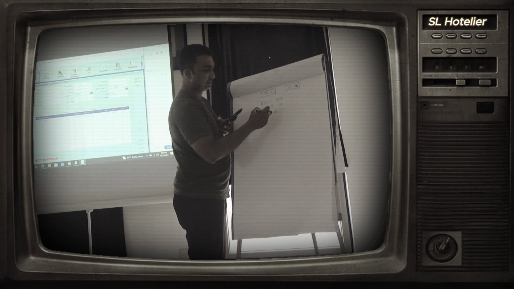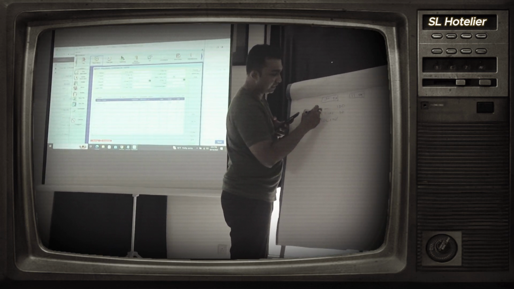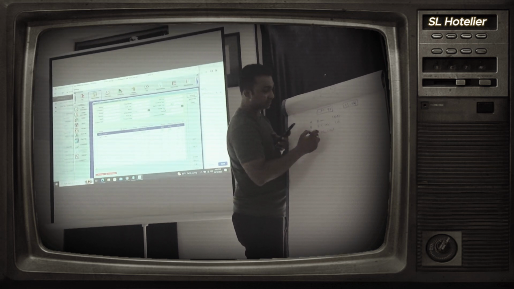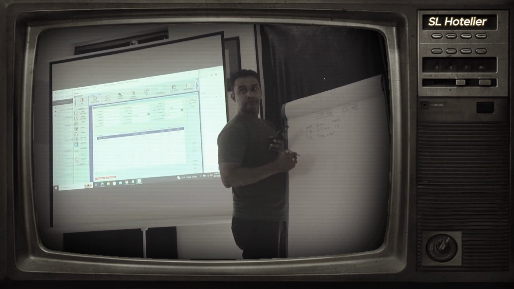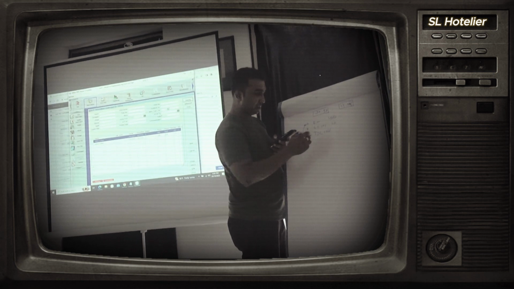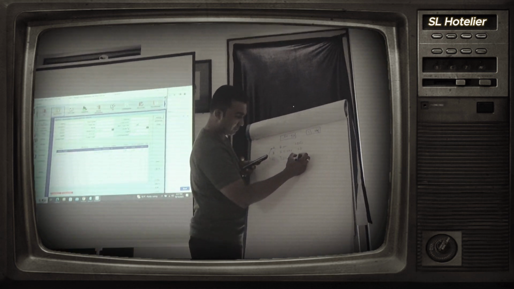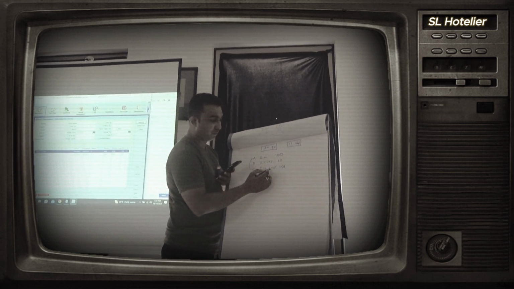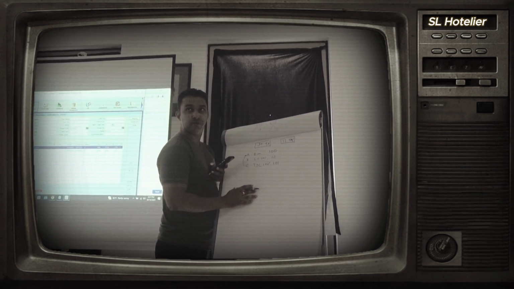Now I'll label these A, B and C. So the 1.01% is from A. From 100, 1.01% means 1.01.